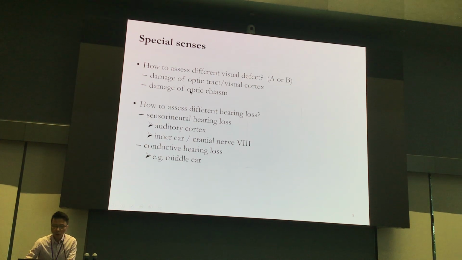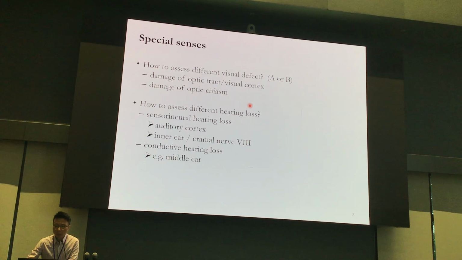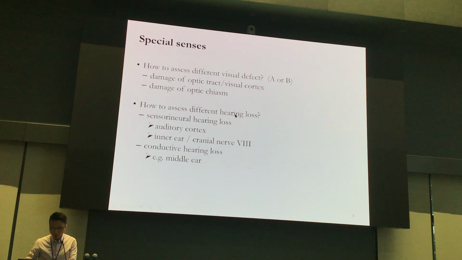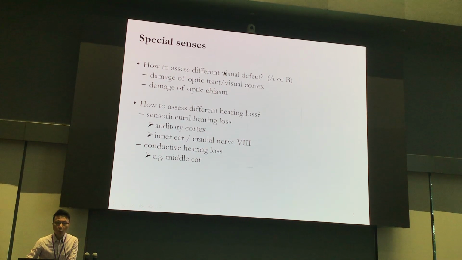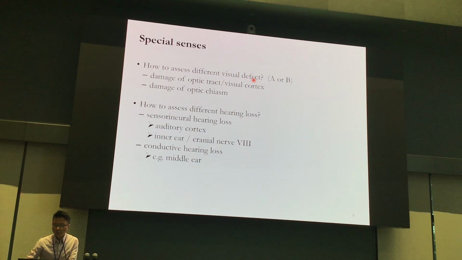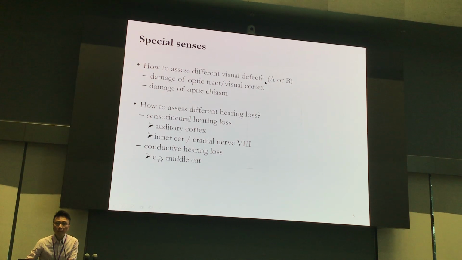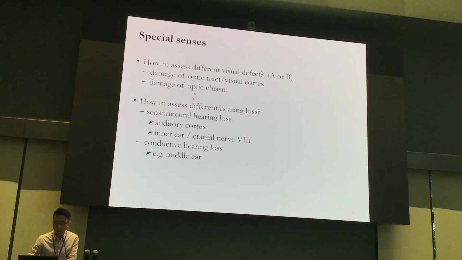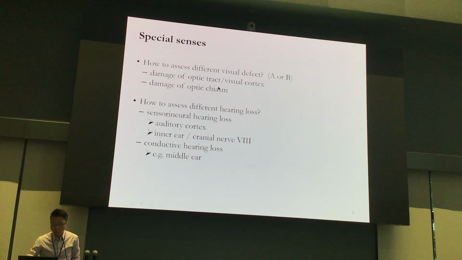The other visual defect you need to expect is, what about the damage of the optic chiasm? Can you expect a difference for the visual defect? Moreover, given that it is quite complicated for you, this part will not be examined in some of the large areas. So hopefully if you know what happens with damage of the optic tract and what happens with the optic chiasm, then you will know in brief about the visual defect.